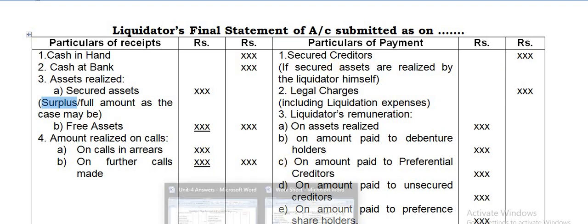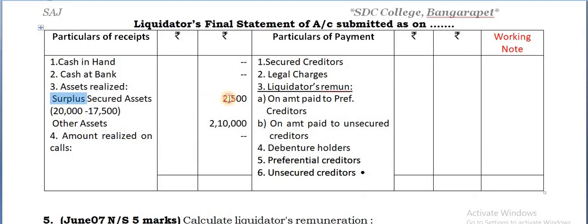Same as in this problem. We are taking only the surplus, but we will not show the amount paid to secured creditors because after deducting their amount, they have realized 20,000, from that they deduct 17,500 and give the balance 2,500. Therefore, you should not show the amount paid to secured creditors because they have already deducted the amount here. That's the simple thing.